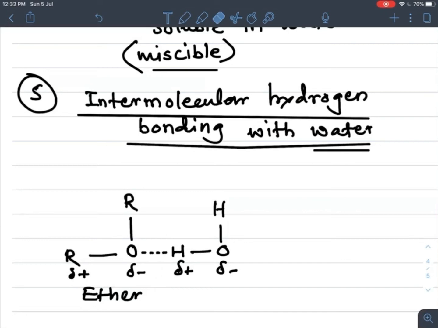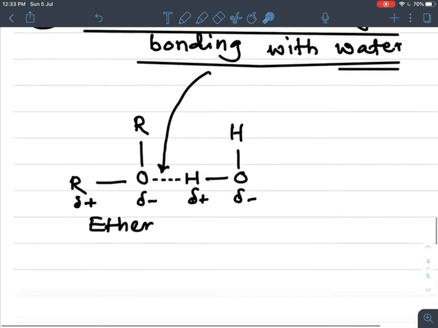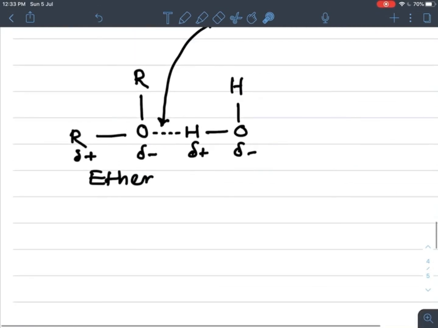The bond formed, shown by this dotted line, is nothing but the intermolecular hydrogen bond, formed with the water molecule. This is the water molecule H2O, this is ROR.